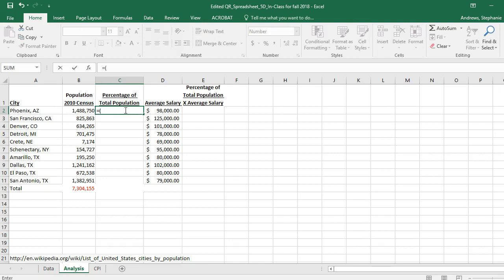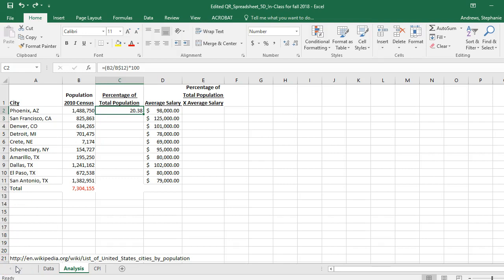Now I want to do equals, start a parenthesis, and I want B2 to be divided by B12, and I'm going to multiply that by 100. I hit return, and I get 20. The answers in our document are to the nearest hundredth, so I'm going to go back and reset that, and I'll come back to you in just a second.